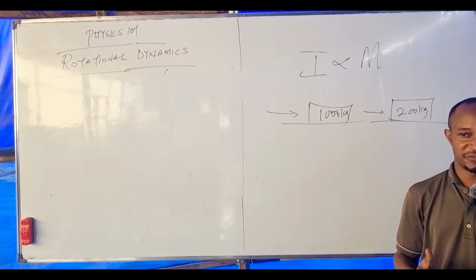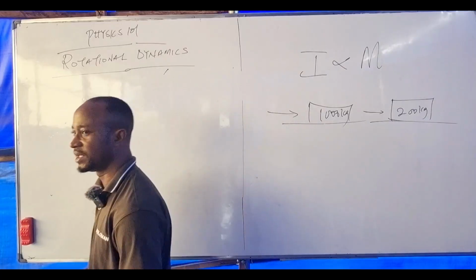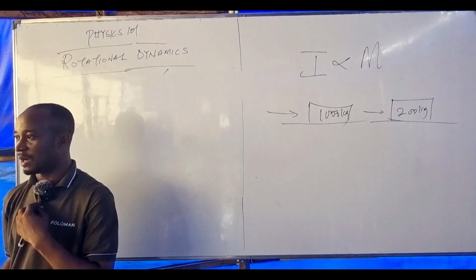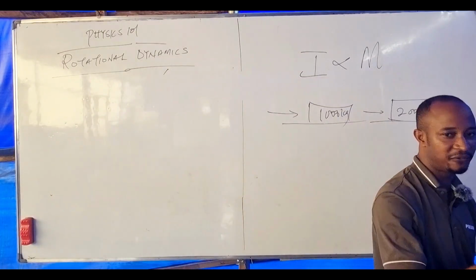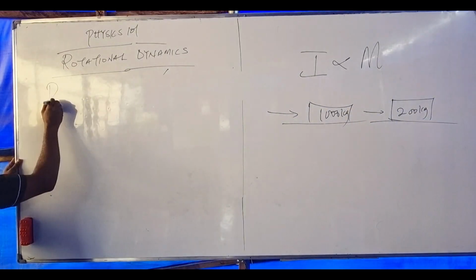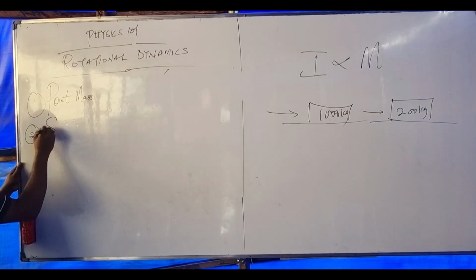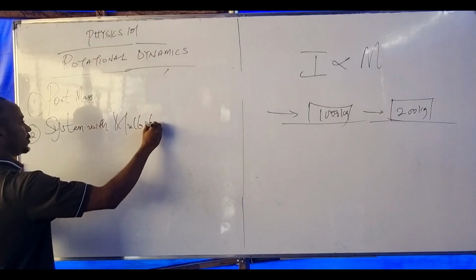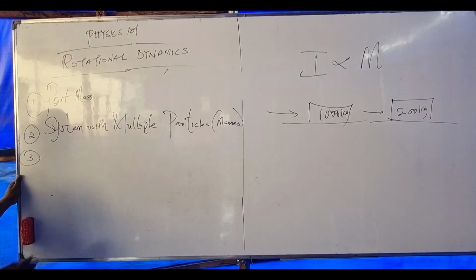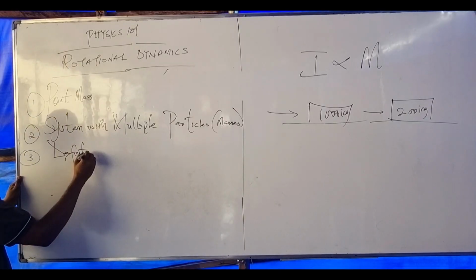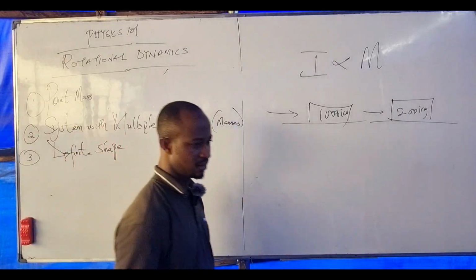There are three moments of inertia of a rigid body. Some will say there are four; I will explain the fourth one. One, moment of inertia of a point mass. Number two, moment of inertia of a system with multiple particles or masses. Number three, moment of inertia of definite shapes.